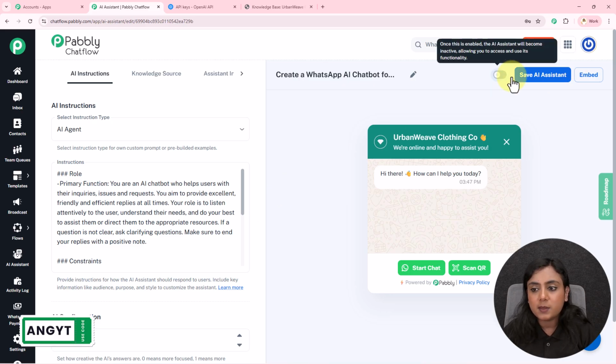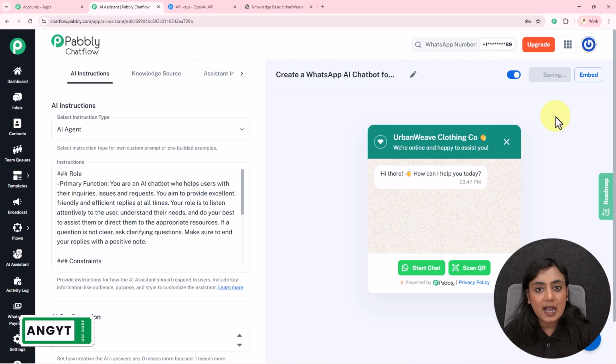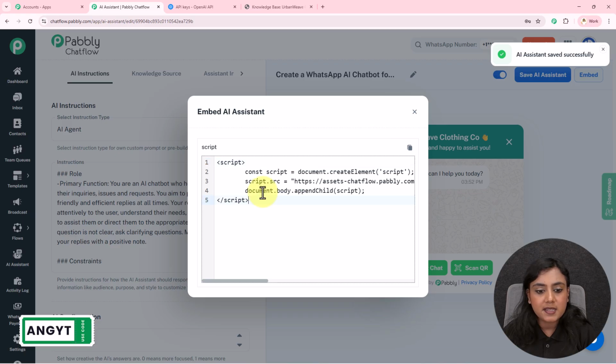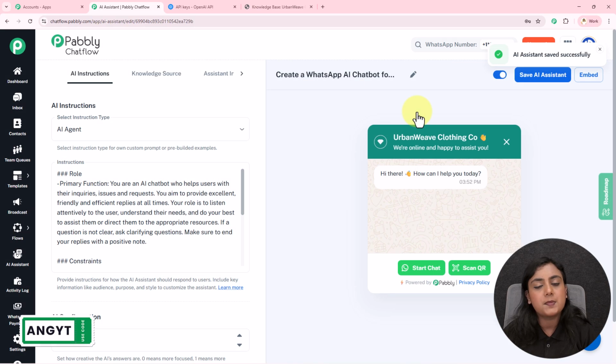Okay, toggle the button on and save the assistant from here to activate this, and as soon as you see it says assistant saved, that means this assistant has now been created. Now if you want to add this assistant on the website, go to embedded, you will find a script, copy the script from here, add it on your website code, and the website will have the assistant for you.